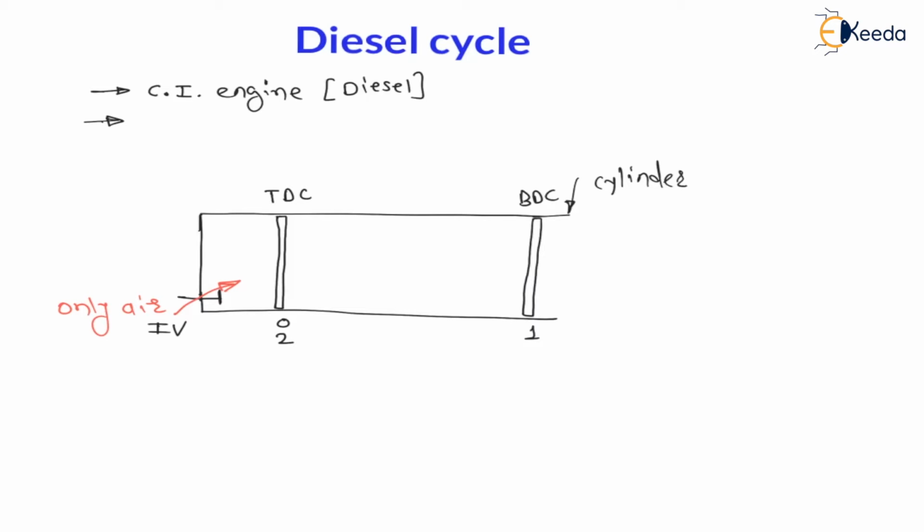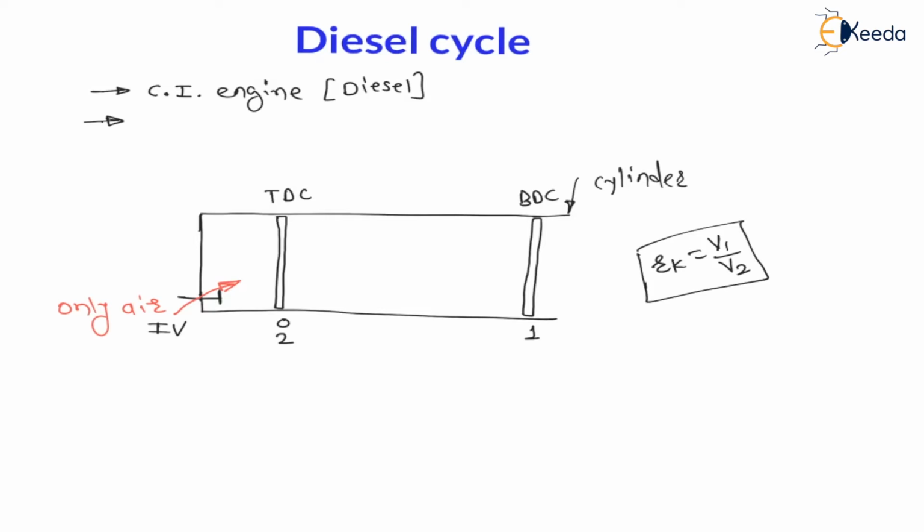And my dear students, in the Otto cycle we have seen that this compression process is a reversible adiabatic, very fast process. Here also in the diesel cycle, the compression process 1 to 2 is a reversible adiabatic process. Therefore the compression ratio is again defined as V1 divided by V2, the same as that of the Otto cycle.